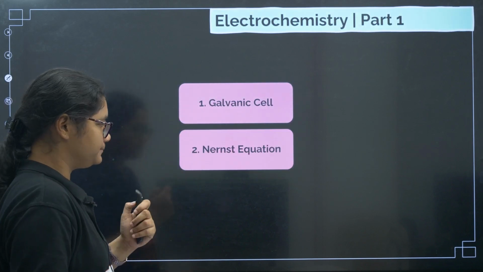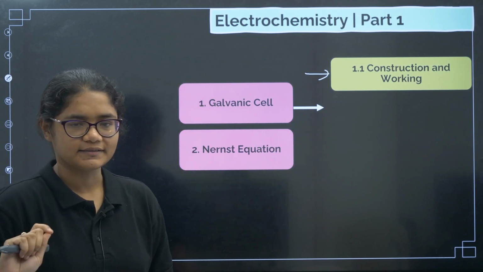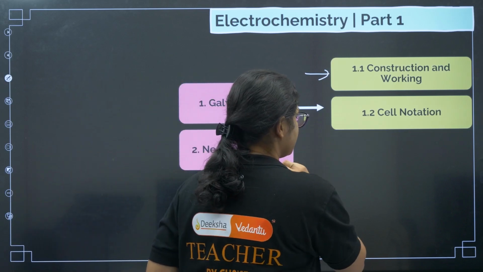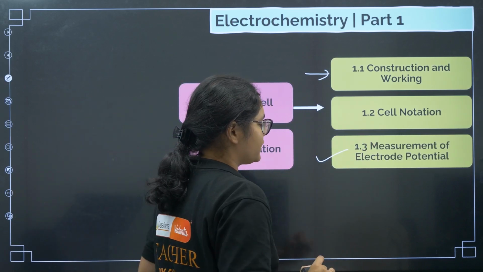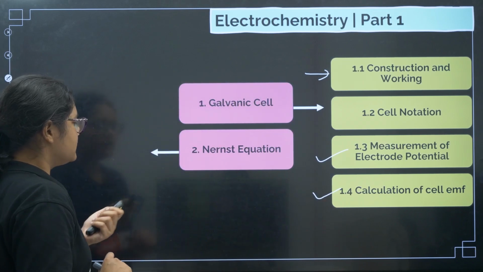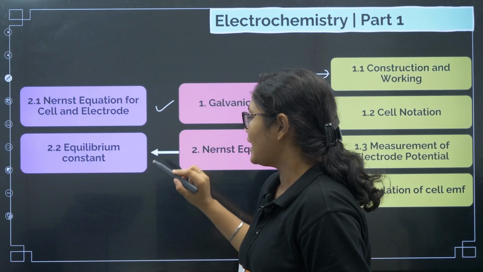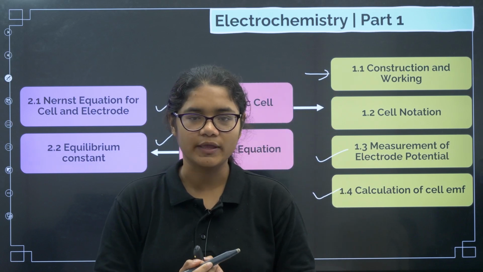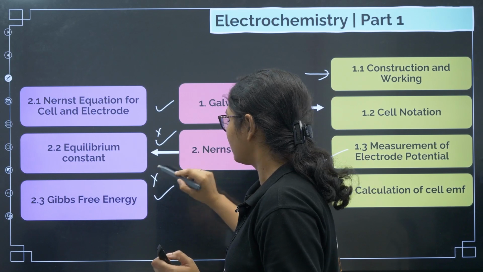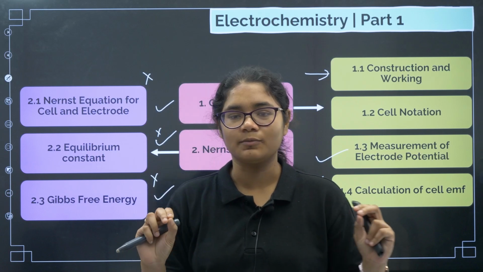In galvanic cell we are going to cover construction and working of galvanic cell. This is not asked in the exam, but I'll give you a brief understanding of how this cell works. Next we'll study cell notation, then measurement of electrode potential, and then calculation of cell EMF. Then in Nernst equation, we'll do Nernst equation for cell and Nernst equation for electrode, and then we'll study equilibrium constant. One more thing here is Gibbs free energy. I'll tell you these topics, and these topics are very important, and you can easily score marks from them.